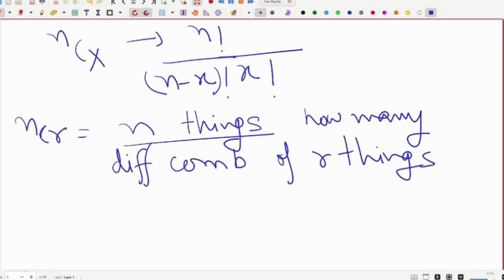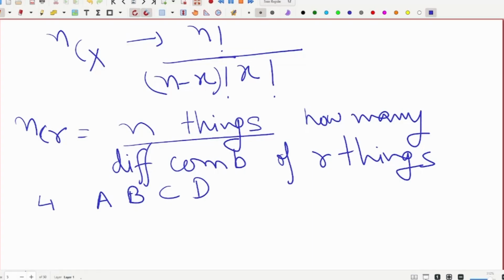Let us take a practical example. There are 4 teams A, B, C and D, and there is a match, and a match needs only 2 teams. The question is how many matches I will have, or if I take 2 teams at a time, how many such combinations are possible. In a match, whether A plays first or B plays first does not matter. If A and B are together, that is one match.